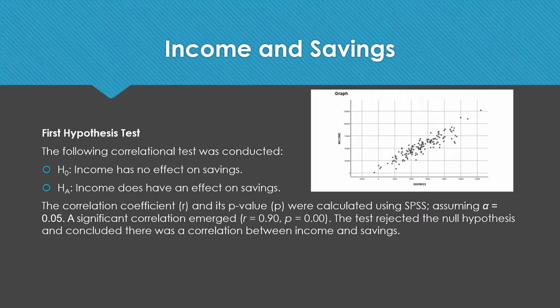A significant correlation emerged as a result, with the correlation coefficient being 0.90 and the p-value being 0.00. The test rejected the null hypothesis and concluded there was a correlation between income and savings.